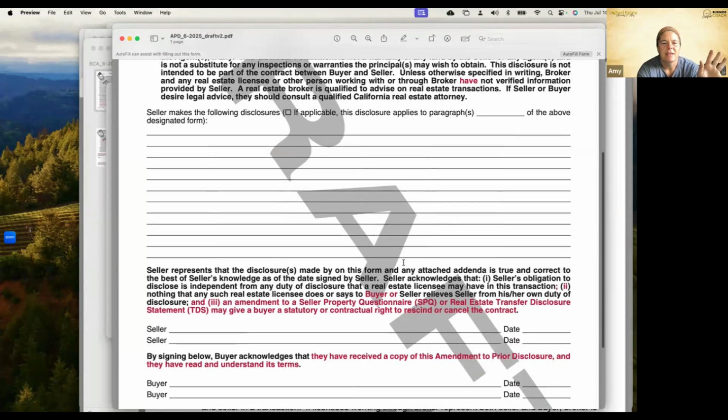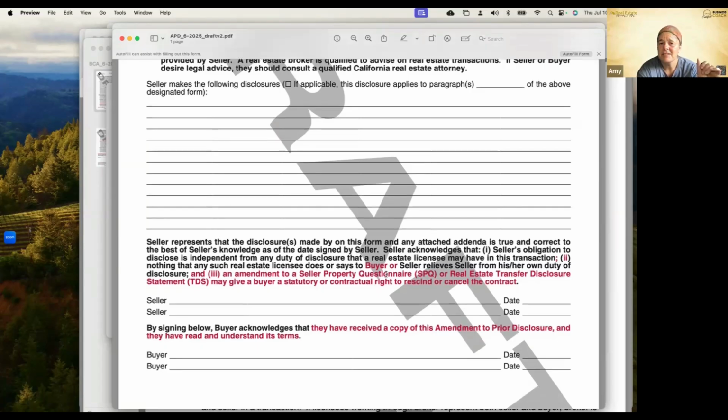Now, keep in mind down here, seller represents that the disclosure made on this form and any attached addendum is true and correct to the best of seller's knowledge as of the date signed by seller, right? Things might change after that signature date. Seller acknowledges that seller's obligation to disclose is independent from any duty of disclosure that a real estate licensee may have in this transaction. Nothing that any such real estate licensee does or says to buyer or seller relieves seller from his or her own duty of disclosure, and an amendment to the seller property questionnaire or the transfer disclosure statement.